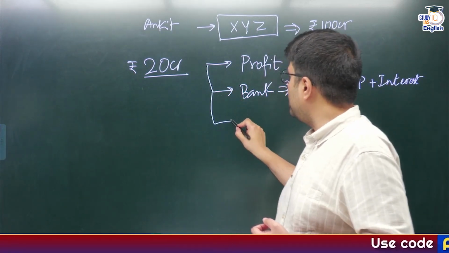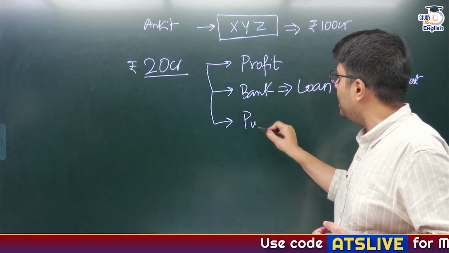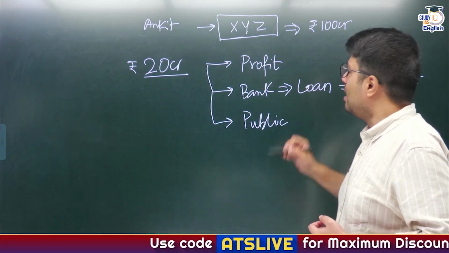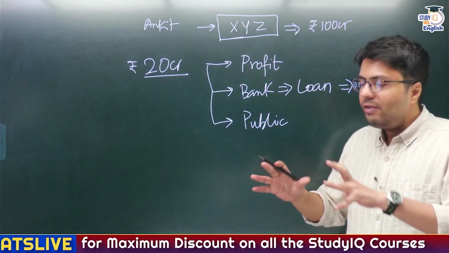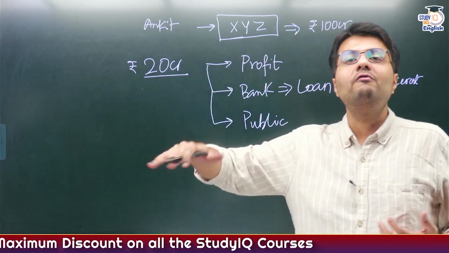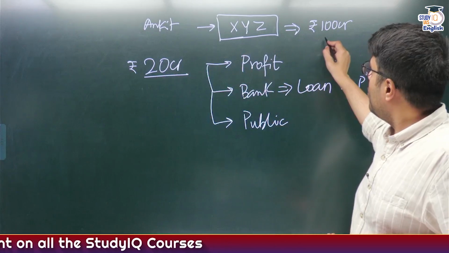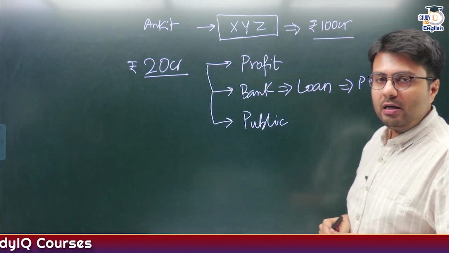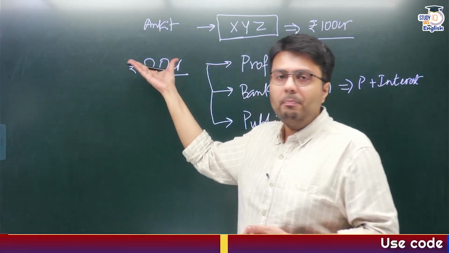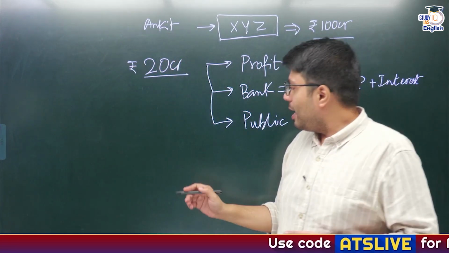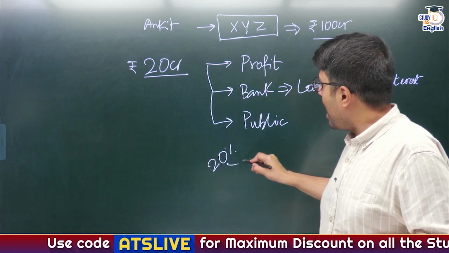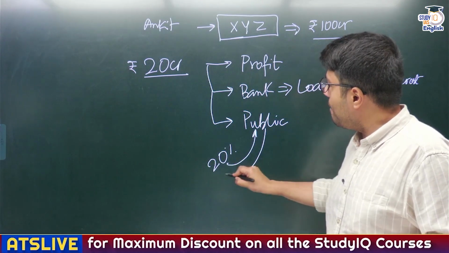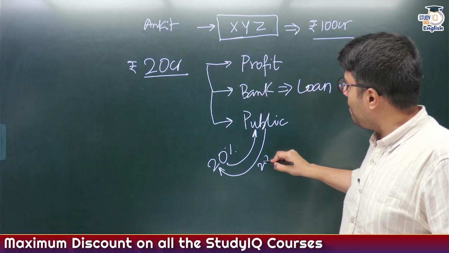So the third option that I have is I go to the public in general, public like you and I, and request them, please invest in my company. And when you invest in my company, I will give you part ownership. So suppose the value of my company was 100 crore rupees and I'm demanding from the public 20 crore rupees. So I'm saying that please provide me 20 crore rupees and in return, I will provide you 20% ownership in my company, right?